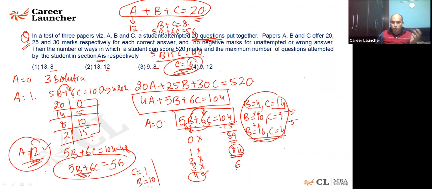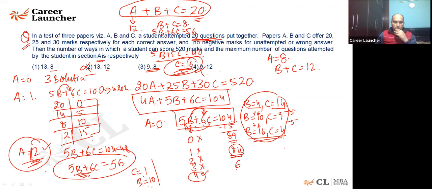Now, so what is to be done? Option number 4 will not be the answer. Option number 2 will not be the answer. So what will be the answer? Let's talk about 8 as the maximum number of questions that we are going to do. So A is equal to 8 here. B plus C is equal to 12 here. Agreed?